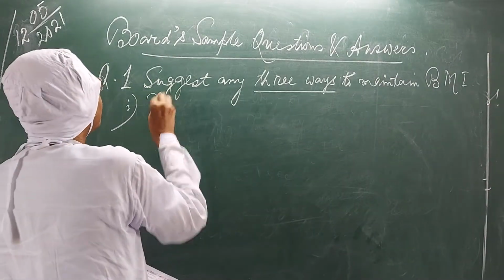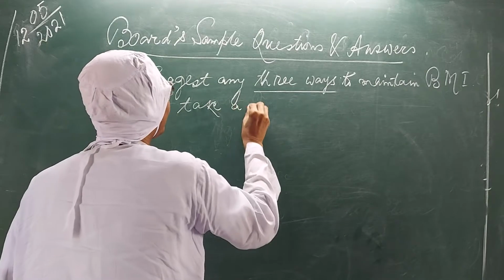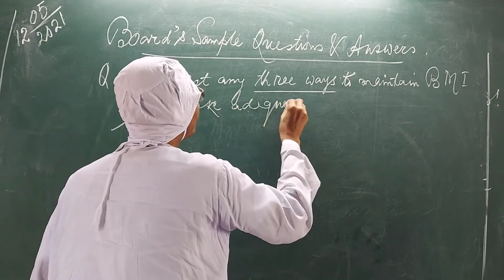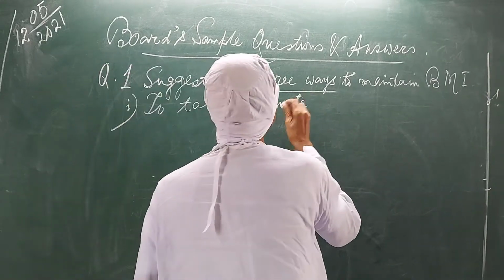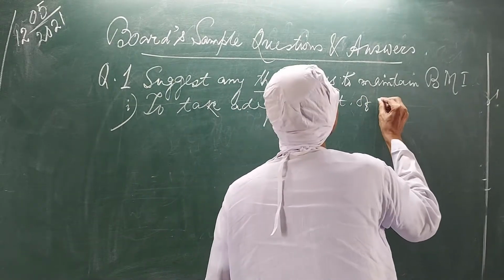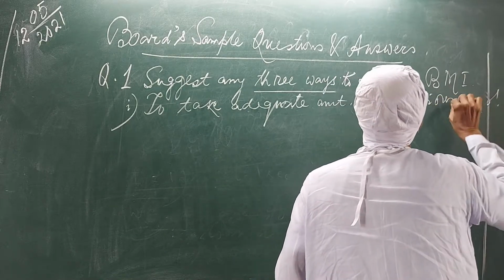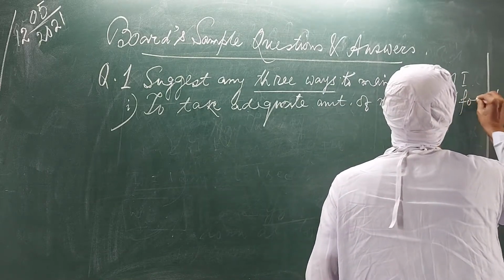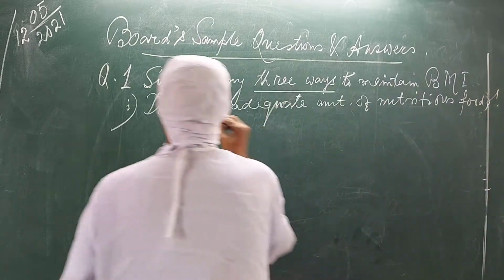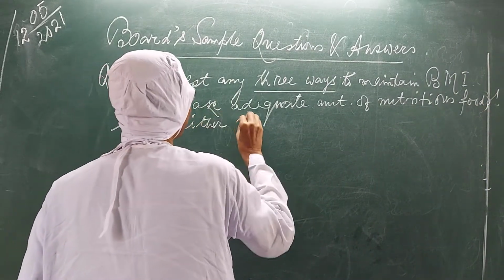To take adequate amount of nutritious food, neither more nor less.